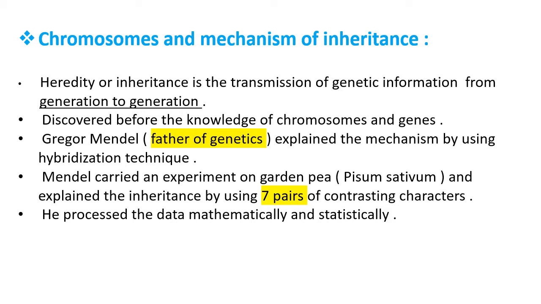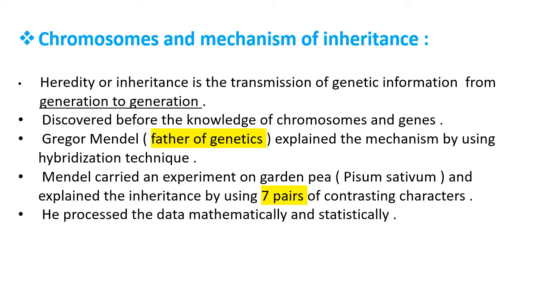He is called the father of genetics. Gregor Mendel was the son of a farmer, born in Moravia in the year 1822. Mendel worked in a monastery where he carried out many experiments on a garden pea plant. The scientific name of garden pea plant is Pisum sativum.